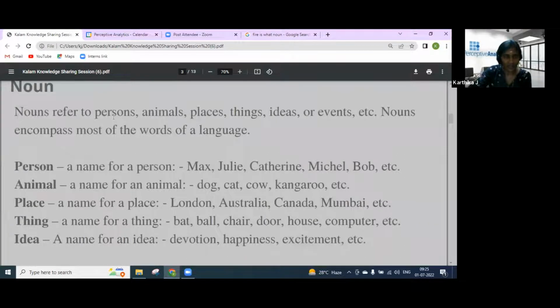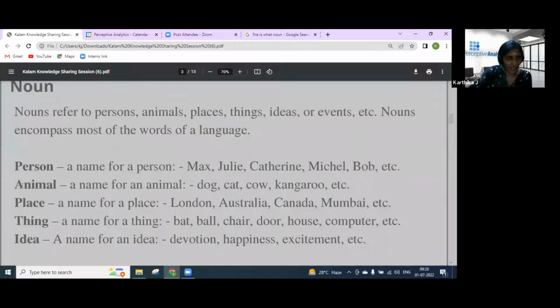Nouns refer to a person, animals, places, things, ideas, or events. Nouns encompass most of the words of the language. So we can see one by one. First one is a person. A person will be represented as the name of the person. For example, Max, Julie, Catherine, Michael.